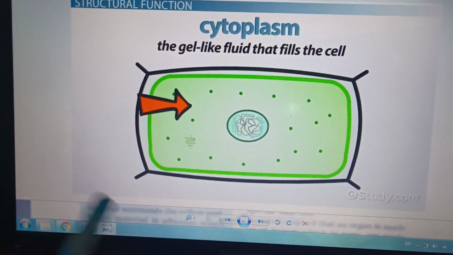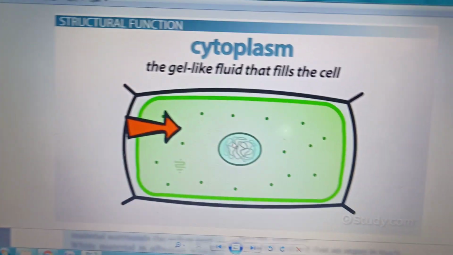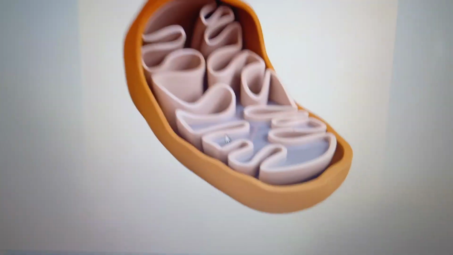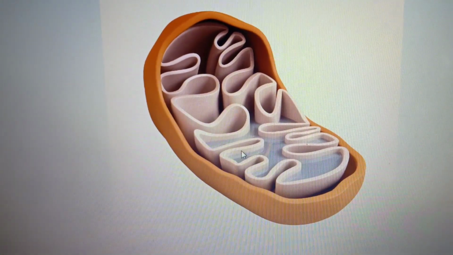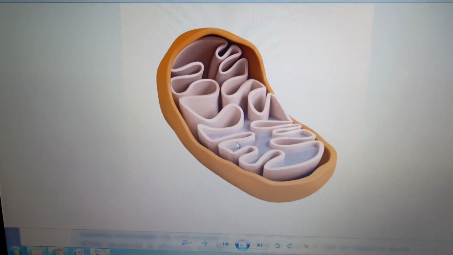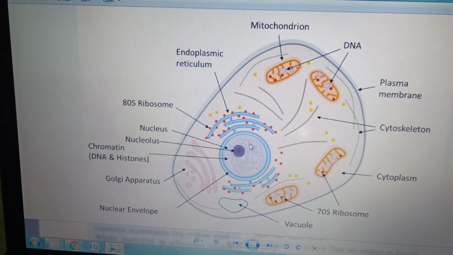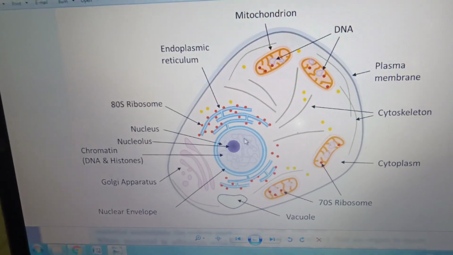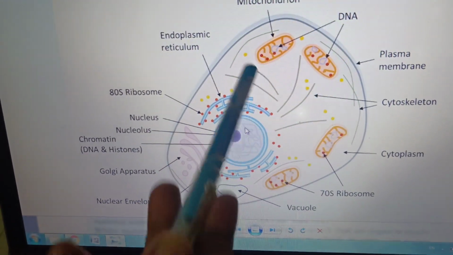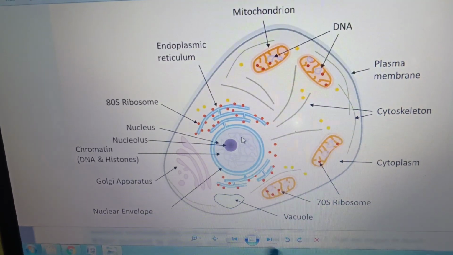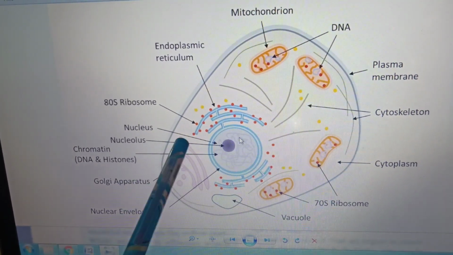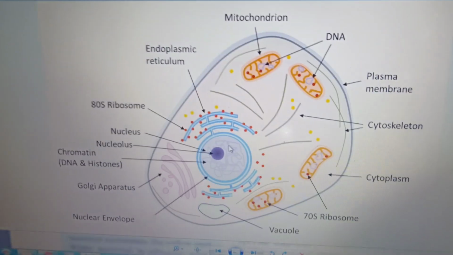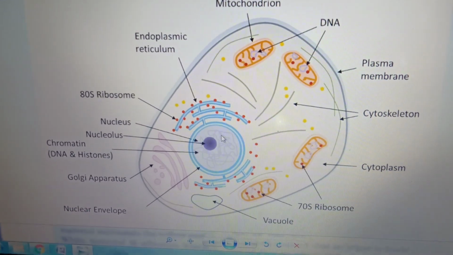And cytoplasm, I showed this part is the cytoplasm. Various cell organelles are seen in the cytoplasm. This is the mitochondria, which plays a significant role in cellular respiration, and the Golgi apparatus. Now you can see this is the plasma membrane or the cell membrane. Nucleus, mitochondria and some of the cell organelles, Golgi apparatus, endoplasmic reticulum. All these are the cell organelles which play a vital role in the function of the cell.